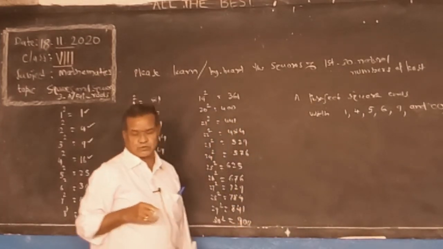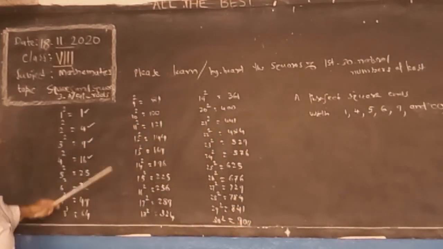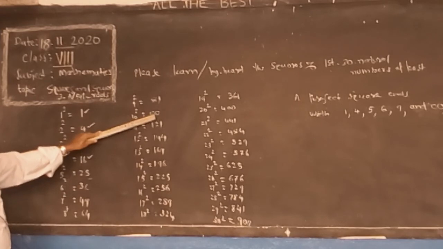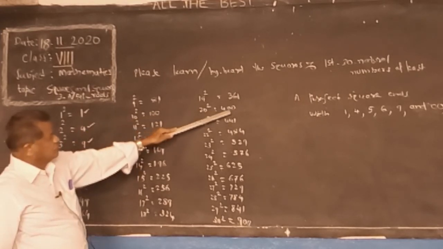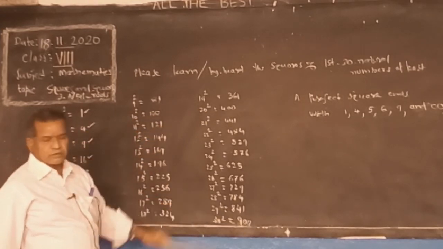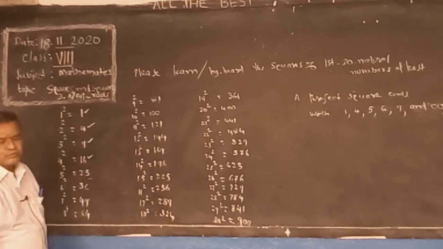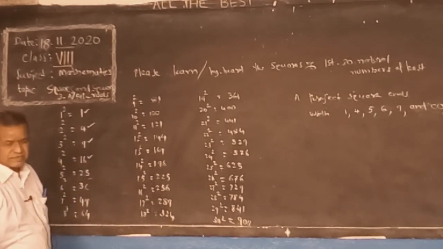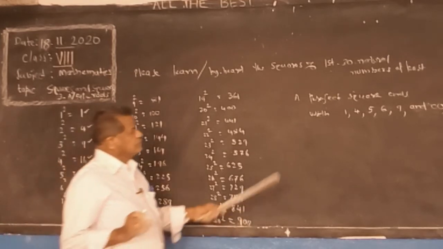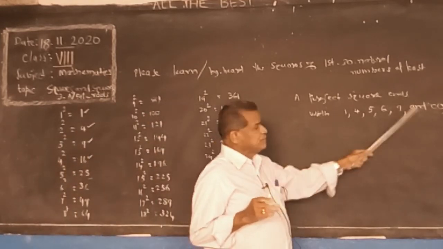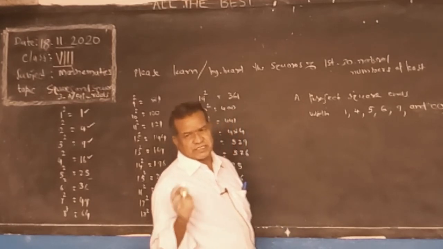Not a single zero, 2 zeros. Here 20 squared ends with 2 zeros. The last digit of the number being squared can be even, like 2 or 4 or 6.